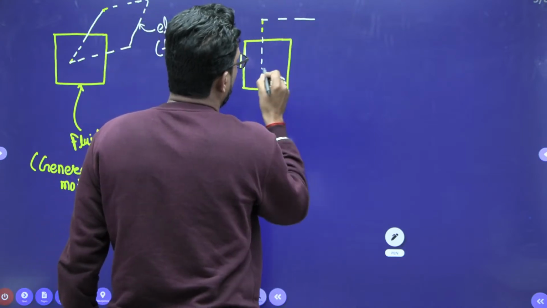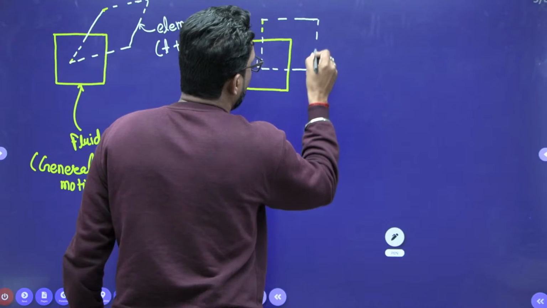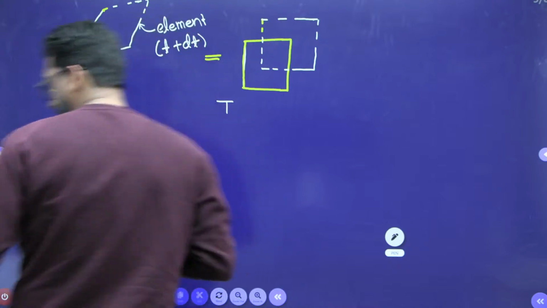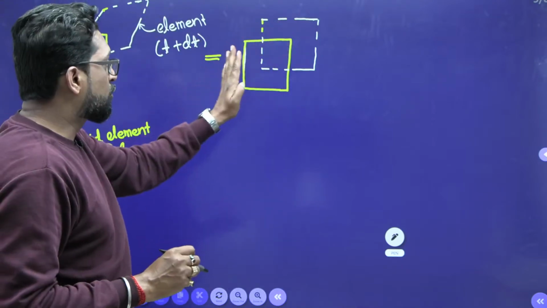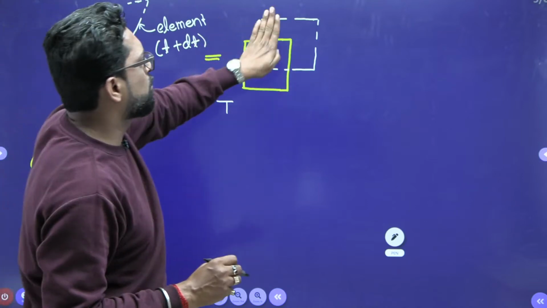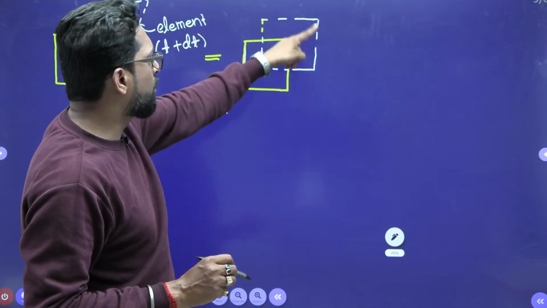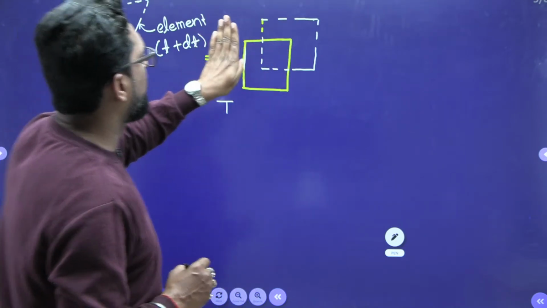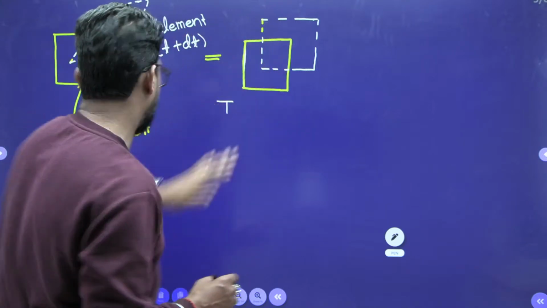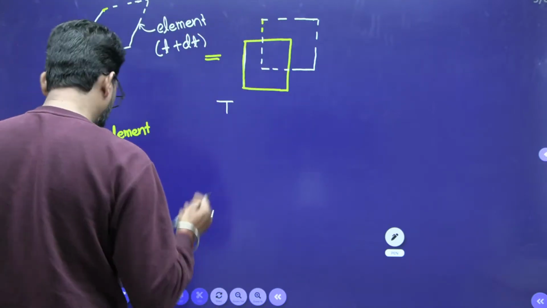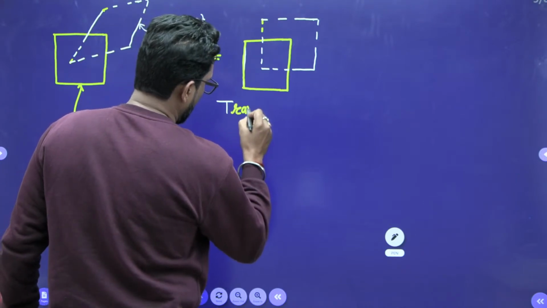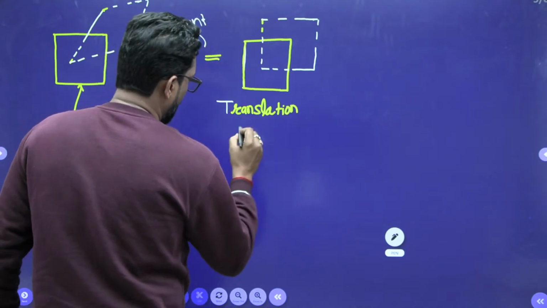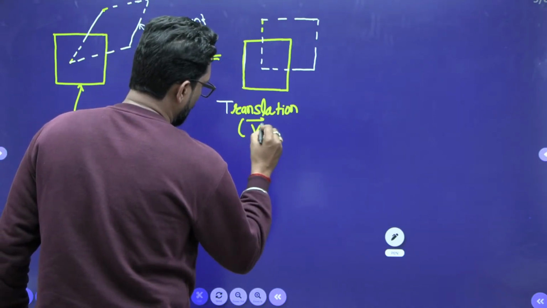Why is it dotted? Because you suppose there is a fluid element moving linearly, so you don't see it. That is called translation motion, with a velocity vector v.